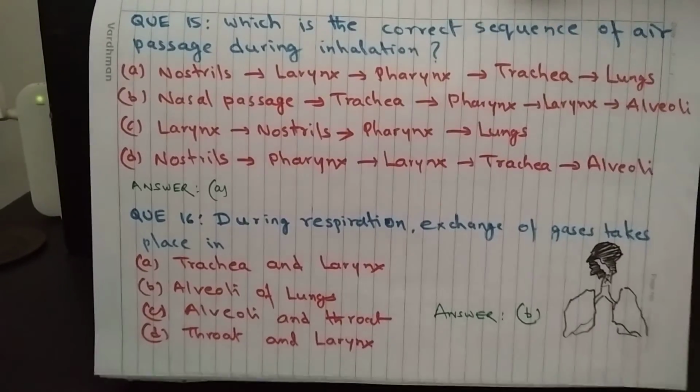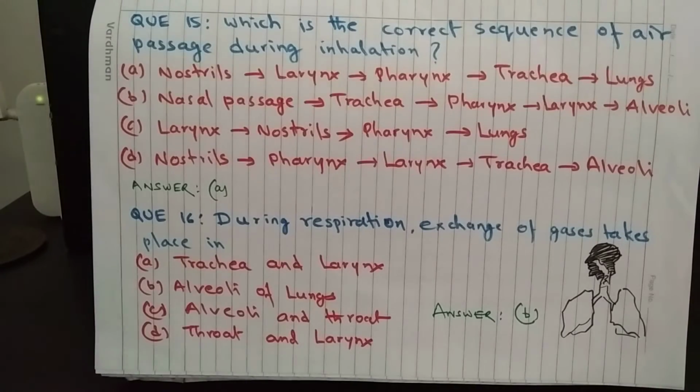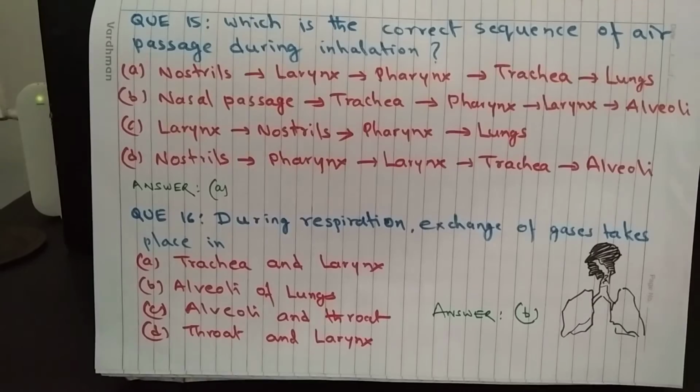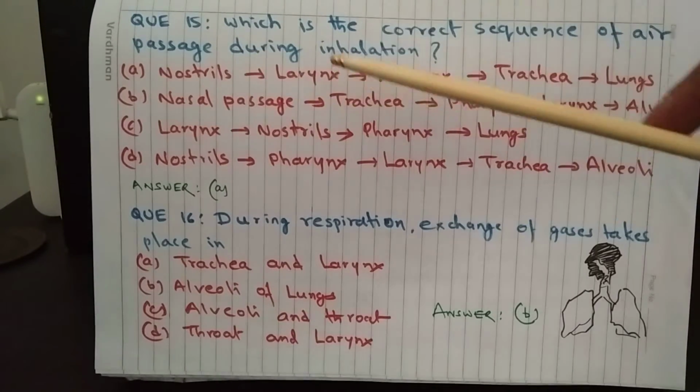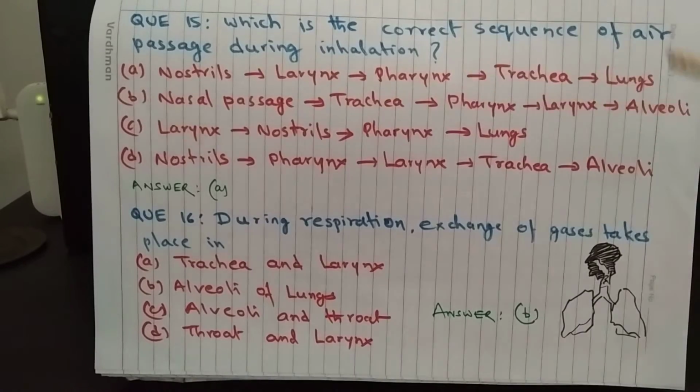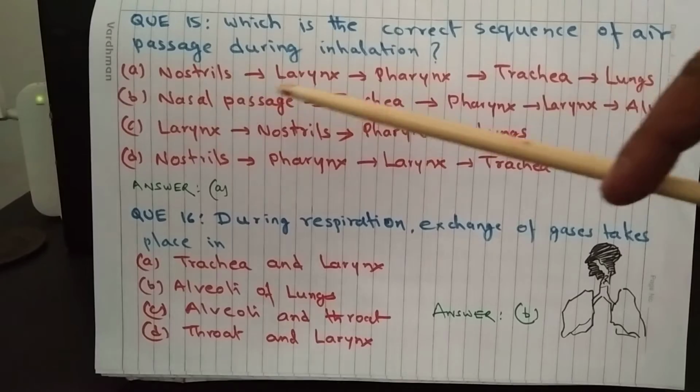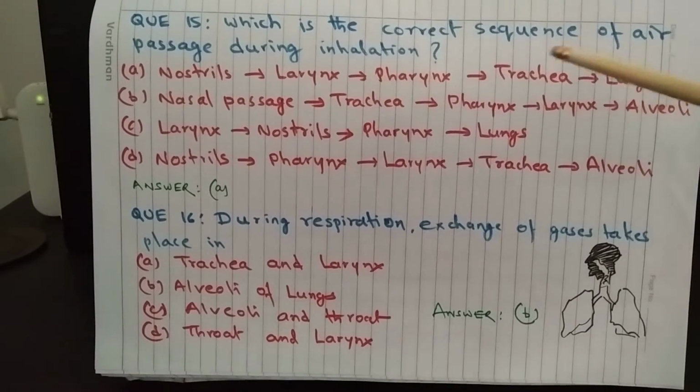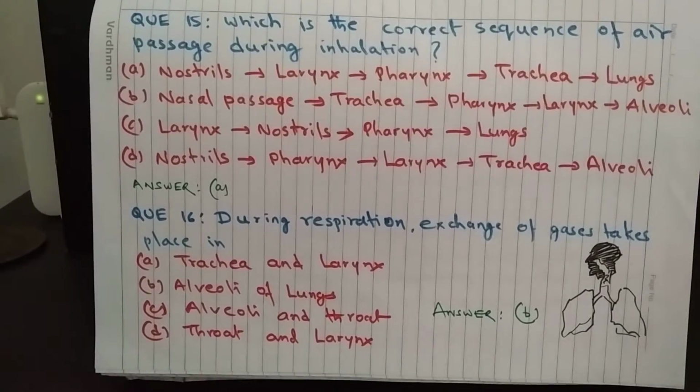Question 15. Which is the correct sequence of air passage during inhalation? A. Nostrils, larynx, pharynx, trachea, lungs. B. Nasal passage, trachea, pharynx, larynx, alveoli.